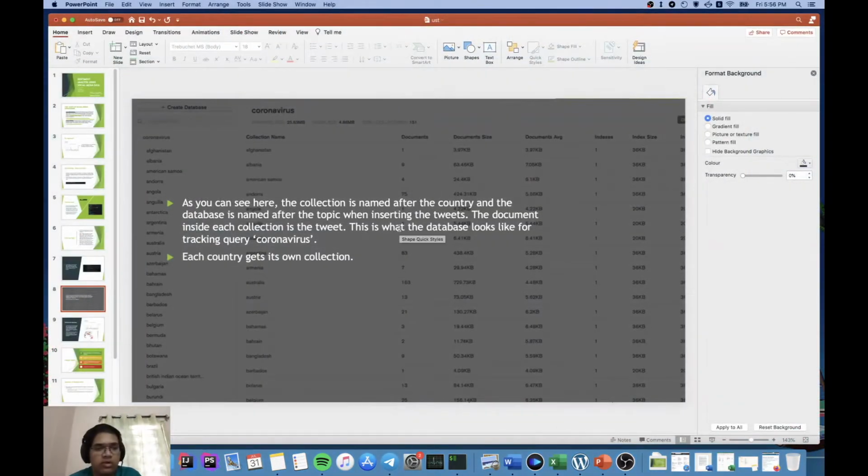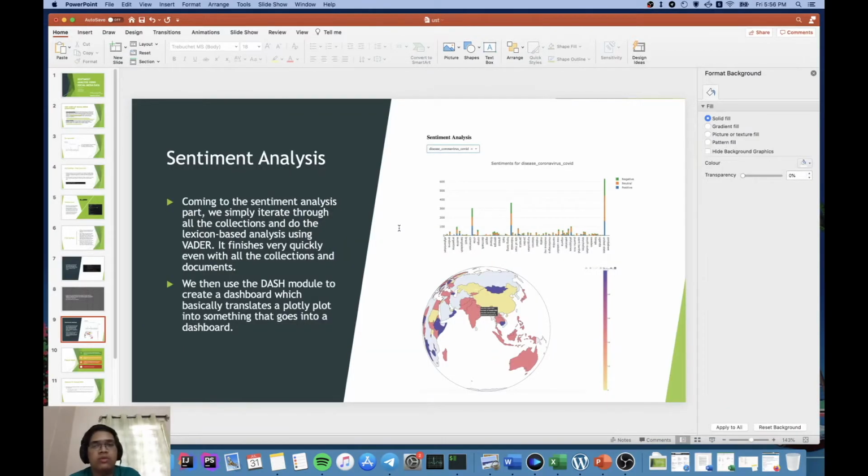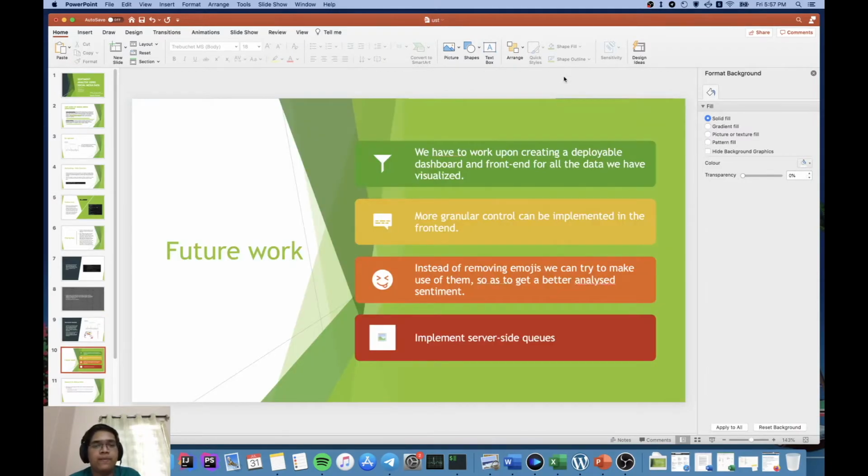So now let's go ahead and come to the actual presentation and sentiment analysis. We use Dash for this because it is really easy to use and it can convert Plotly. We learned Plotly in our previous semesters as well, in the machine learning course and deep learning as well, for the people who chose it. What Dash does is convert your regular Plotly plot into something more presentable, and I'll show you the page itself in a little bit. You can see all the different zooming and panning features that you can get with Dash, right?